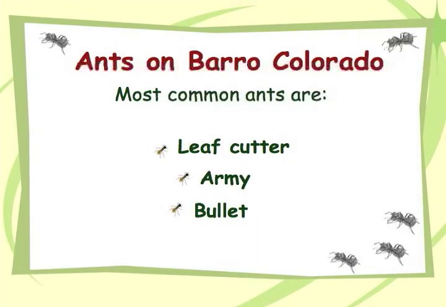We have more than 50% of the 12,000 species discovered until now around the world. We have many ants in the tropical rainforest, but the most important, Anna, I'm going to tell you and show you, are leaf cutter ants, army ants, and bullet ants.